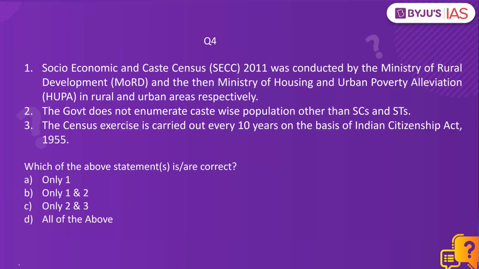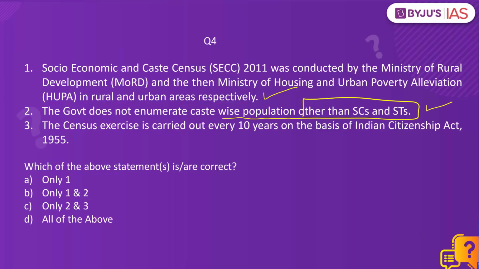Let's look at question number 4, statement number 1. Socio-Economic and Caste Census 2011 was conducted by the Ministry of Rural Development and then Ministry of Housing and Urban Poverty Alleviation in rural and urban areas respectively. Correct? The government does not enumerate caste-wise population other than SCs and STs. We do not provide caste-wise data. So statement number 2 is also correct.